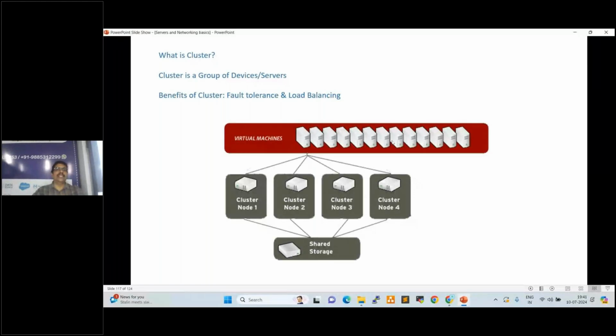So what is a cluster? What are the advantages of a cluster? This is an interview question, a mandatory question. In every interview, I'm observing this. A few days back, I attended one interview, and in that also I got this question. I attend interviews very frequently, and this question is very important: what is a cluster, and the advantages of a cluster.